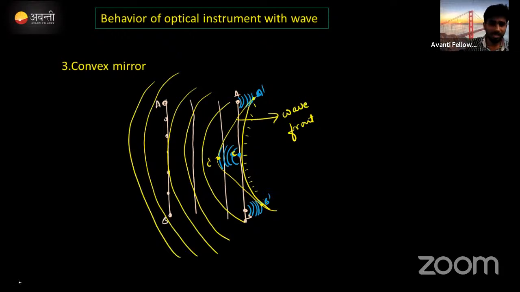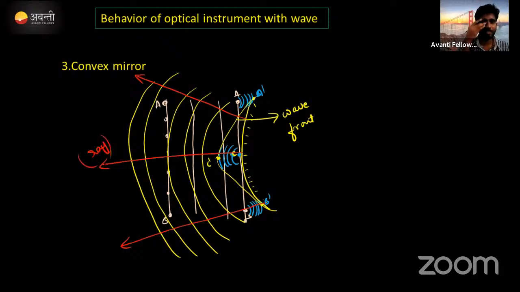Diverge कैसे हो रहा है? क्या करना है आपको? From this particle you need to draw one perpendicular line over it. Correct now? It will give the definition of diverging and converging. देखो एक बार rays को देखो. These are the light rays. Correct now? They are actually emerging out in all the directions. ठीक है ना? This is all about the convex mirror.